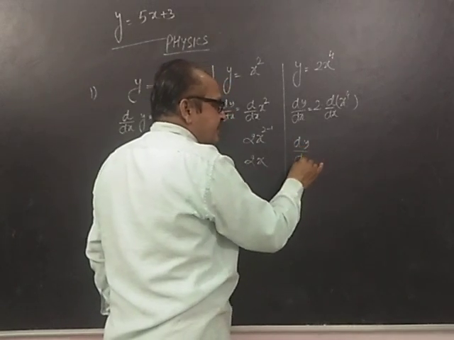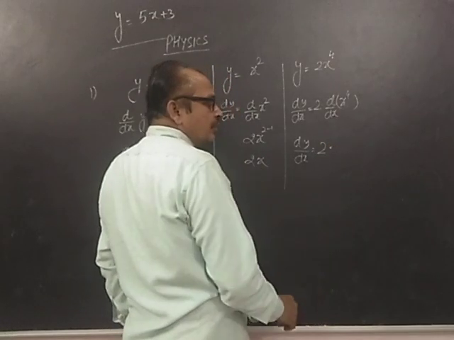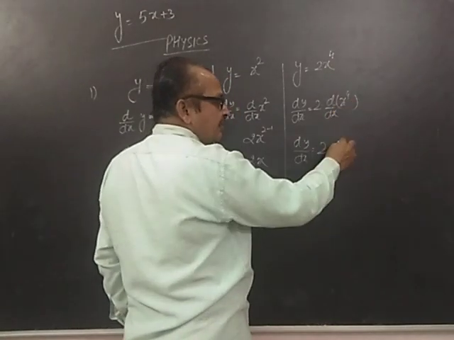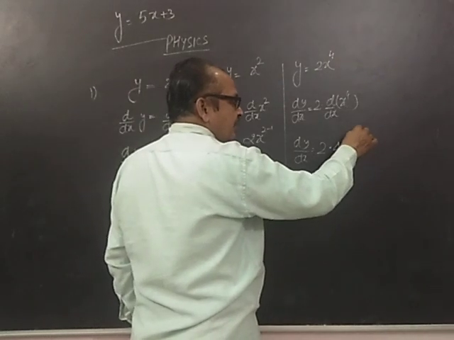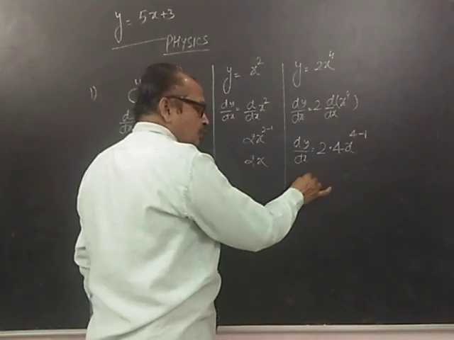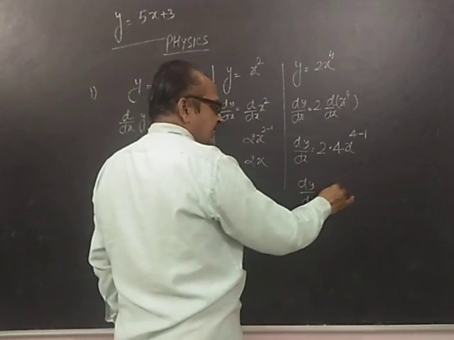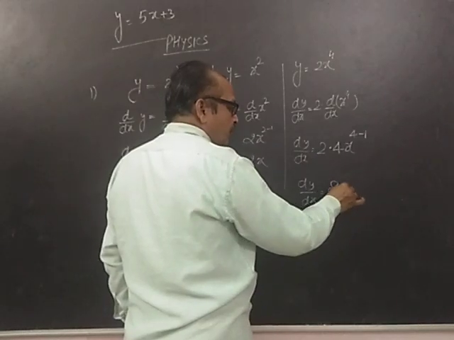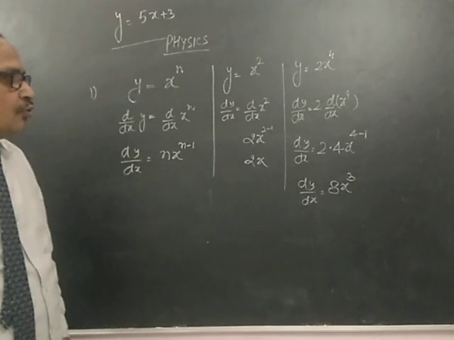So what will happen now? dy by dx will be equal to 2 into, this power will come down, 4 x raised to the power, obviously, 4 minus 1. So what I get is dy by dx is equal to 8x cube.